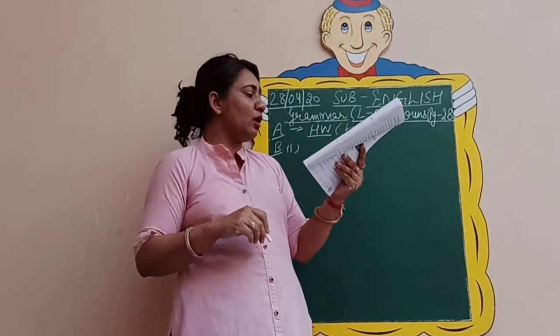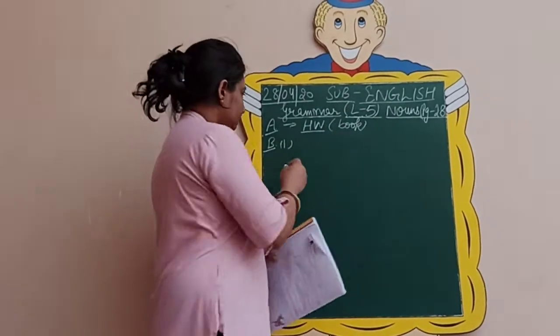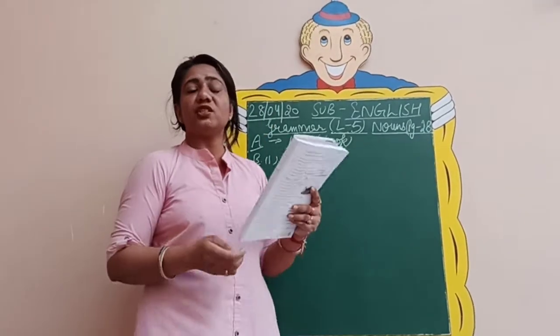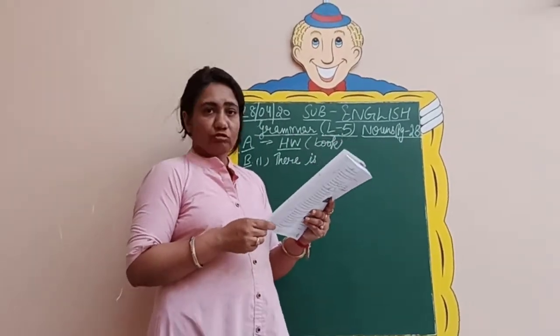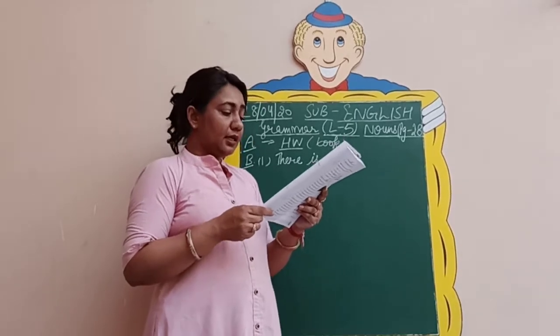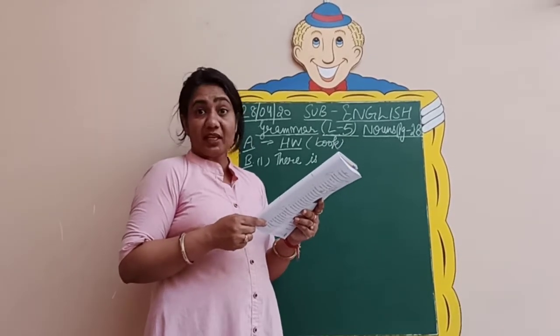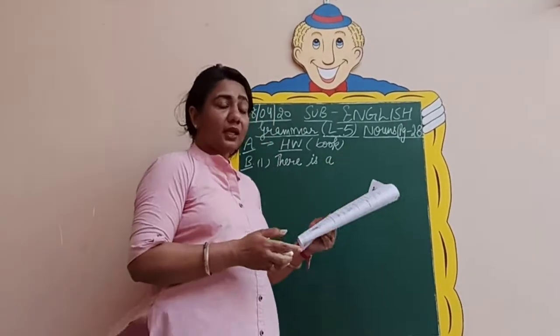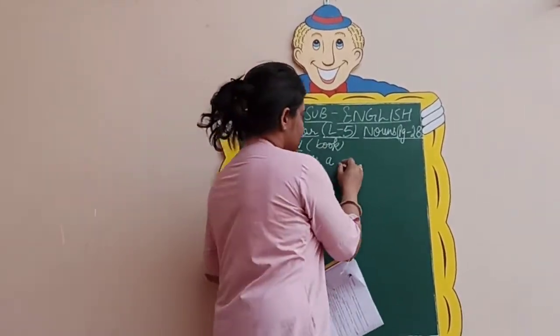So how will we do it? There is. Now what changes into is? We need to change it into singular. There is many. Many changes into a, because a stands for a single thing. There is a wooden box.